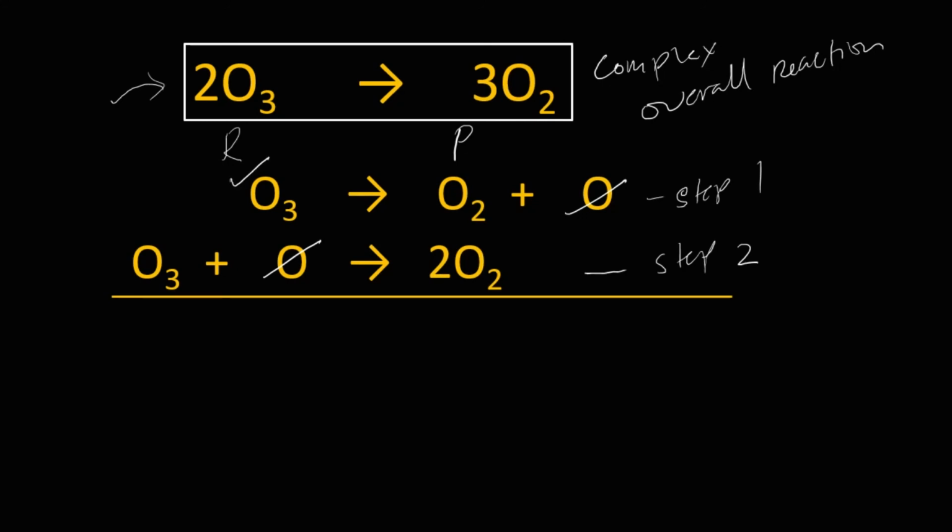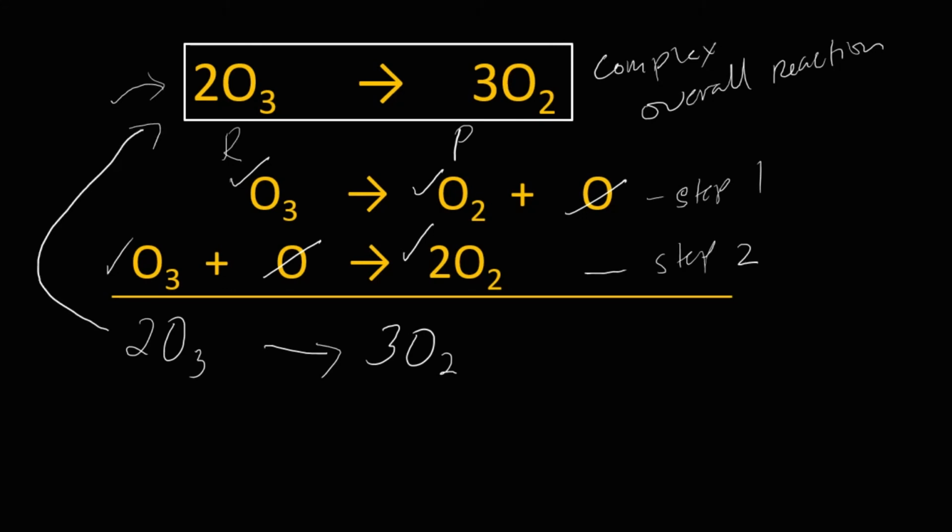We have one O3 here and another O3 in the second step, so we can write it as 2O3 yields, what is left in the product is 1 O2 and 2 O2. So that becomes 3 O2. As you can see, this is how we get the complex or the overall reaction.